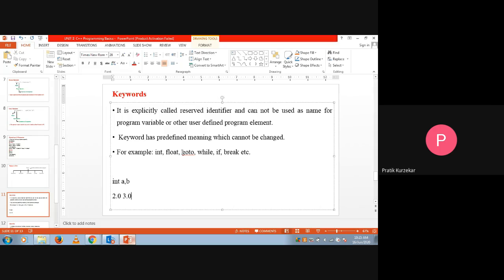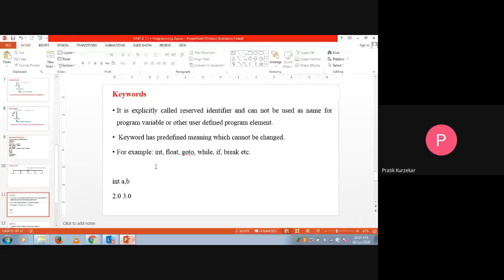So for example, if I take an integer number, it has a predefined meaning, and that meaning should not be changed. So these are nothing but the keywords.